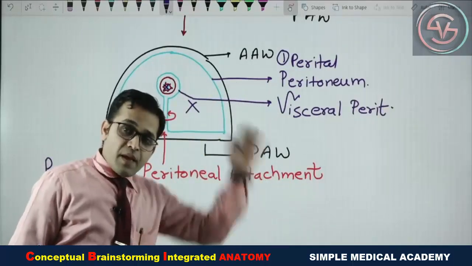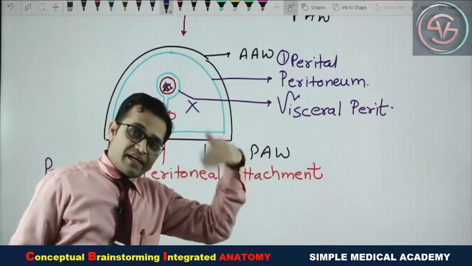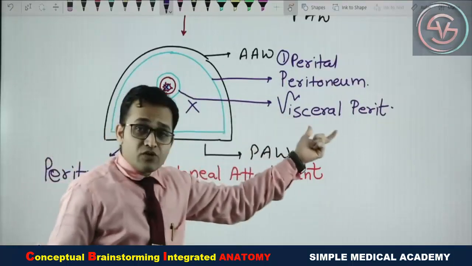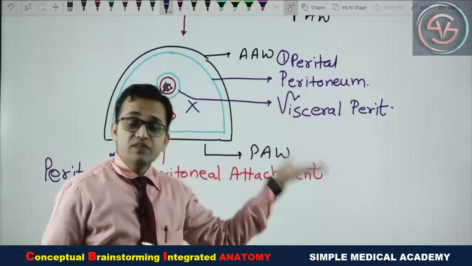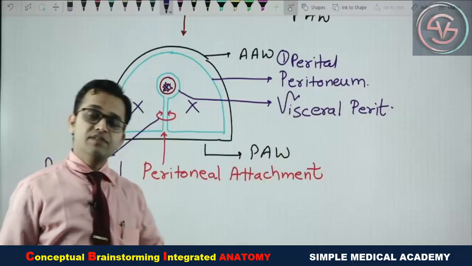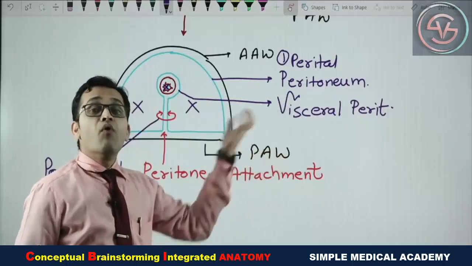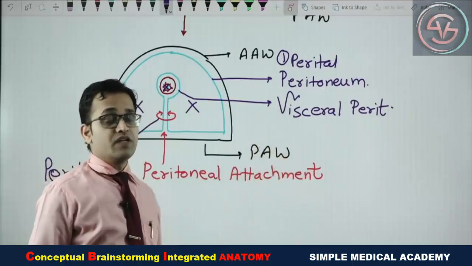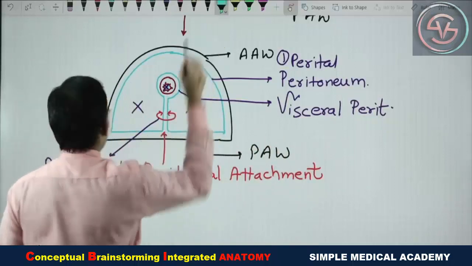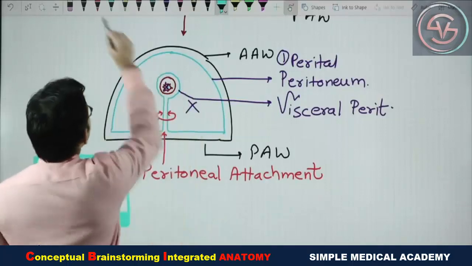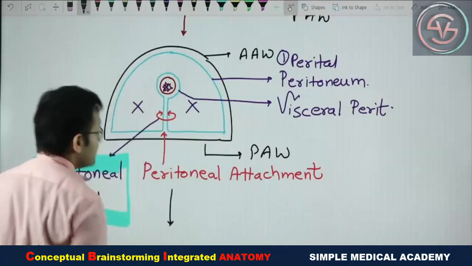It covers the parietal layer of the abdominal cavity, the anterior and posterior abdominal wall. And what is the visceral peritoneum? It surrounds the viscera, the GIT tube structures. Now we are going to learn more about the parietal and the visceral peritoneum. Then we will also see about this peritoneal fold. So one by one, prepare your notes simultaneously.